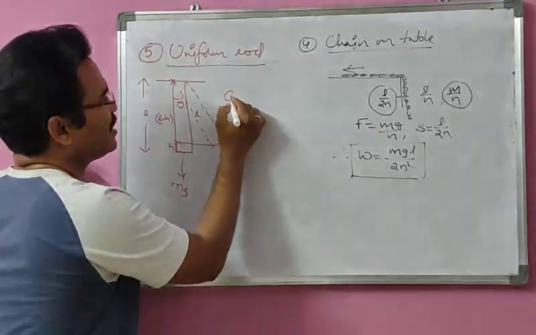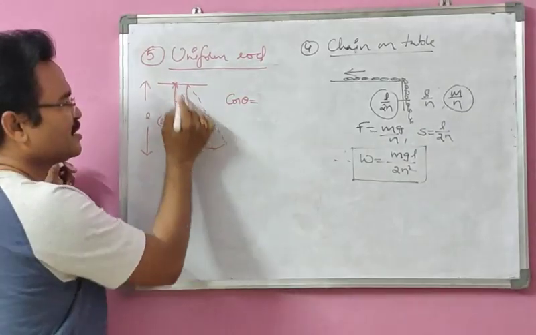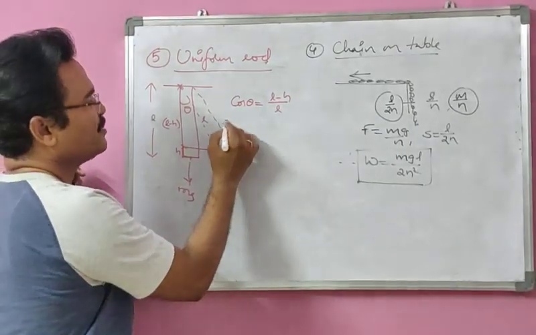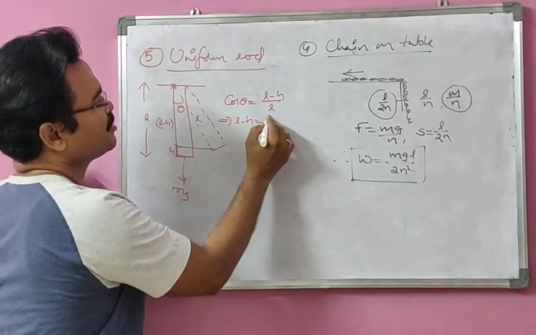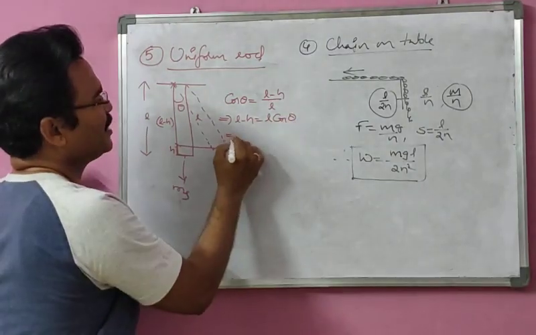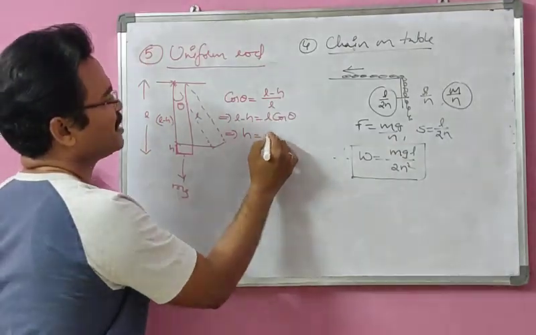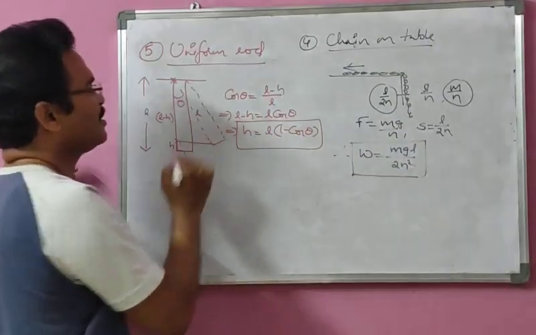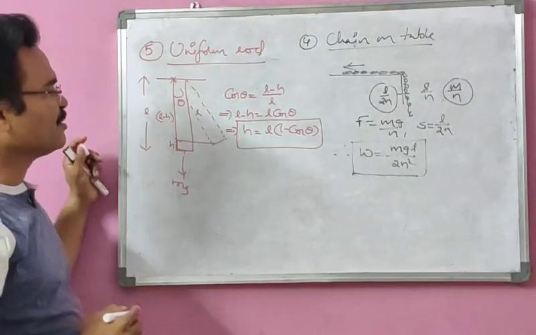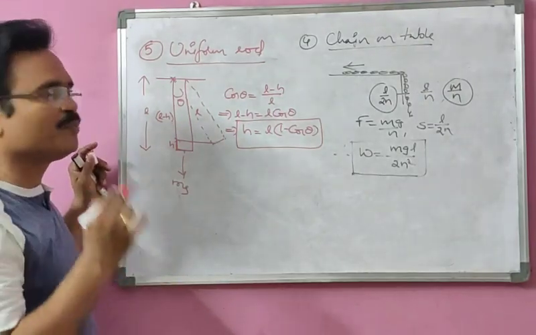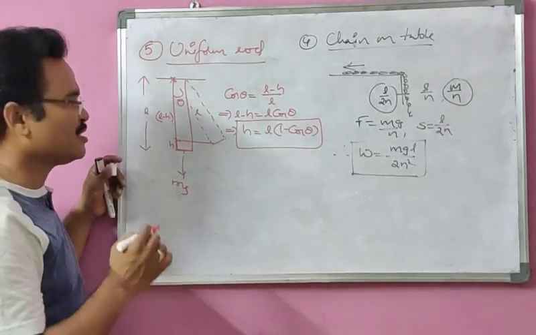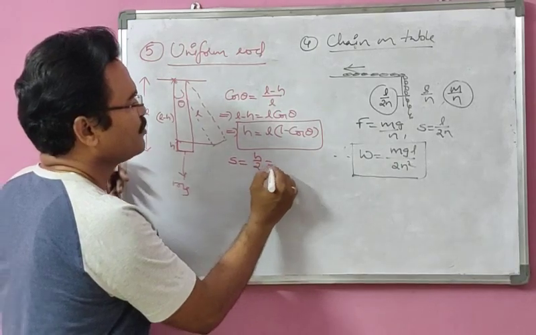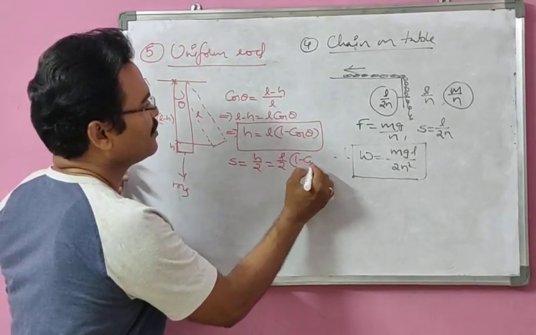So in this one, cos theta equal to adjacent side by hypotenuse, that is L minus h by L. Cross multiplication, L minus h equal to L cos theta, and h equal to L of 1 minus cos theta. This is the height to which the rod has been moved. But we want only the shift in position of the center of mass, which is generally half of the displacement h. So s equal to h by 2, which is L by 2 of 1 minus cos theta.